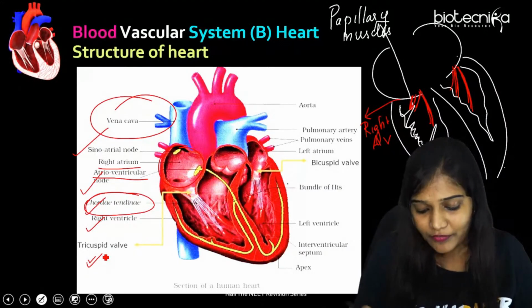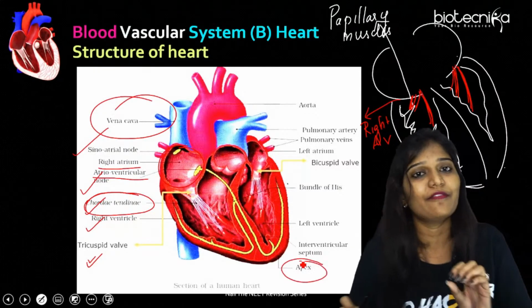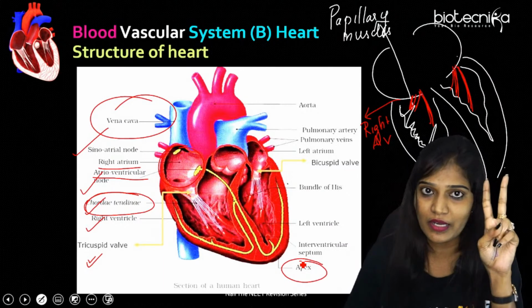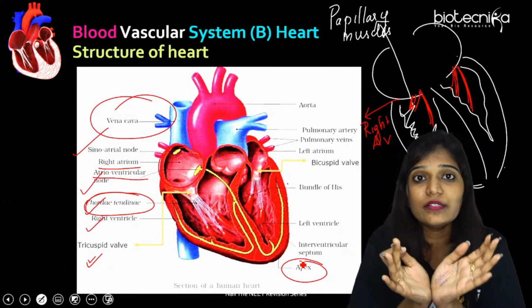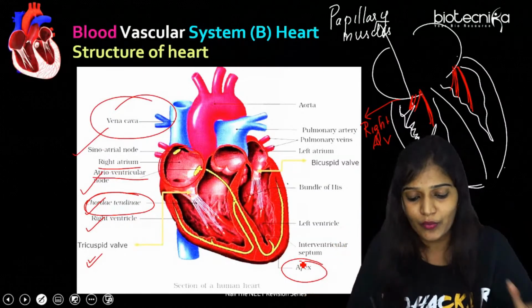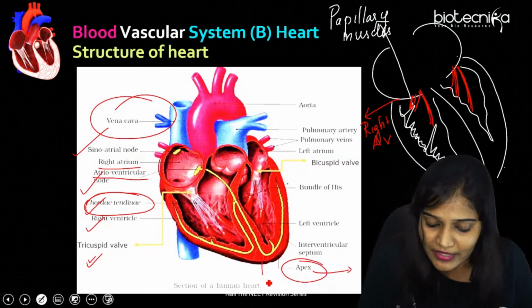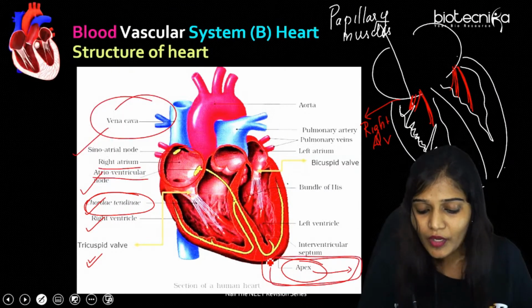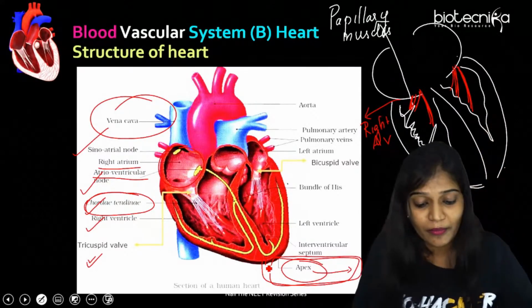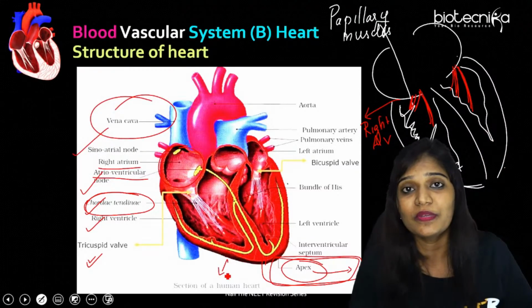And the bicuspid valve, we know. And very important, why they have given the apex here. In the previous video, I was talking about how a fish has a two-chambered heart. Ventricles are above, auricles are below. But as evolution has taken place, the ventricle has gone down. That's why we mention that the apex of the heart is at the bottom. But in the case of fishes, we used to say the apex is going to be the ventricle. So remember, wherever there is a ventricle, that is going to be the apex portion.